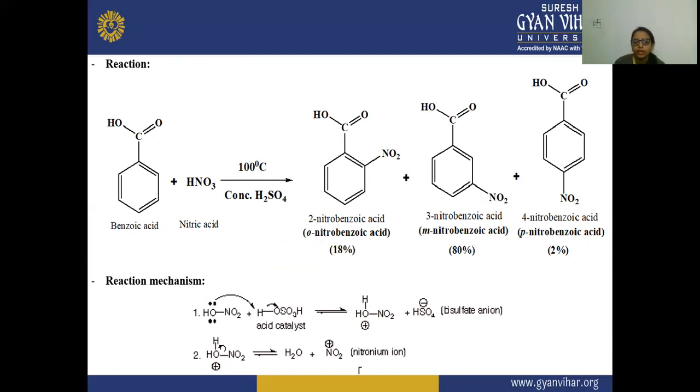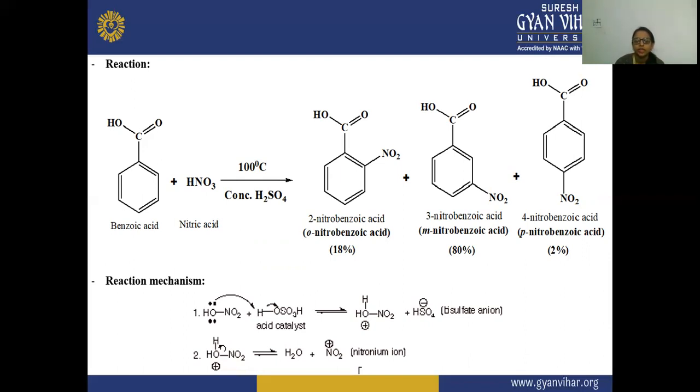On ortho also the nitro is attached, and on meta also nitro is attached, and on para also. But the percentage of formation of ortho-nitrobenzoic acid and para-nitrobenzoic acid is very low as compared to meta-nitrobenzoic acid. So this is your major product that is formed due to this nitration reaction.